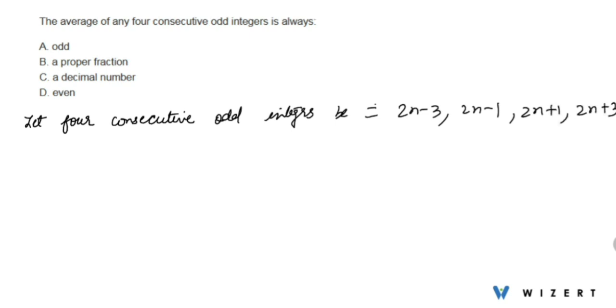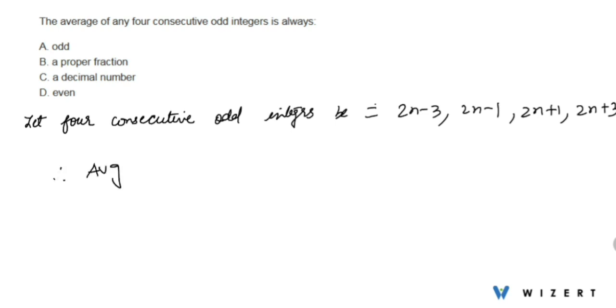We can see these are odd numbers because 2n is always even, and if we subtract any odd number from an even number it will give an odd number. So 2n minus 3 is an odd number, and the next number we can say is 2n minus 1, and the next consecutive number can be 2n plus 1, similarly 2n plus 3. So these are the four consecutive odd integers.